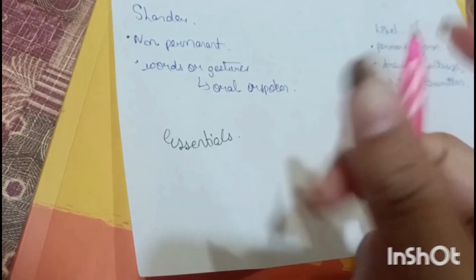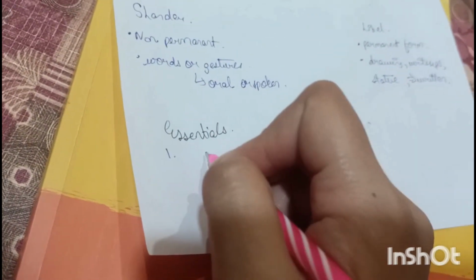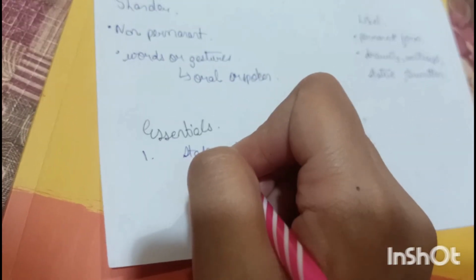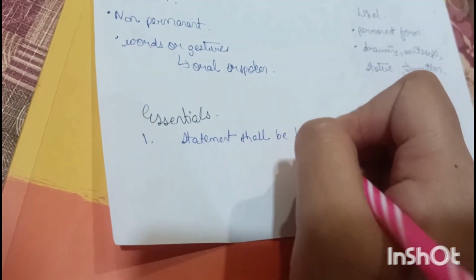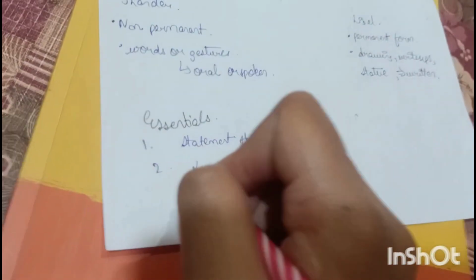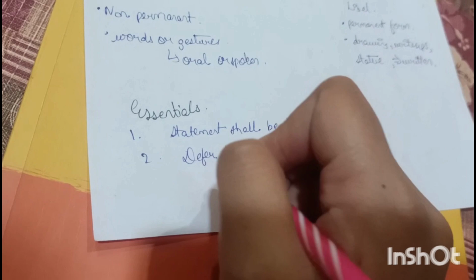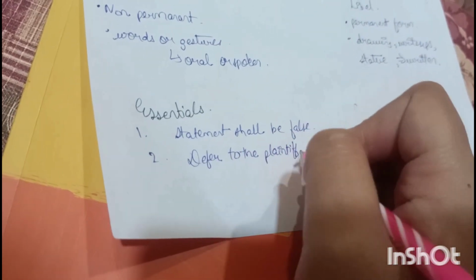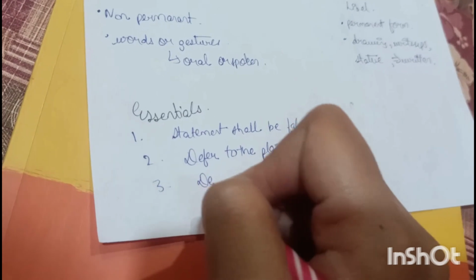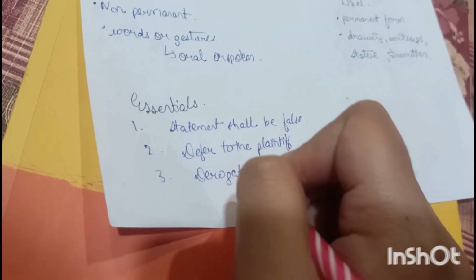So now let's see what the essentials are in this. The first one is that the statement shall be false, and the second one is that it should defame the plaintiff, and the third one is that it should be derogatory.